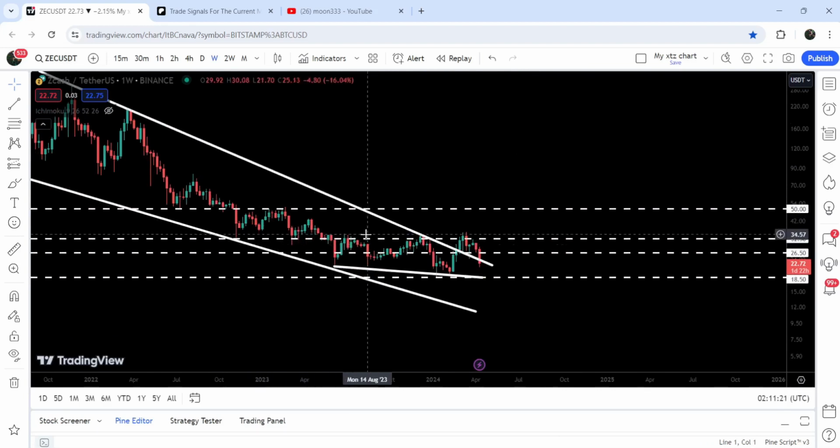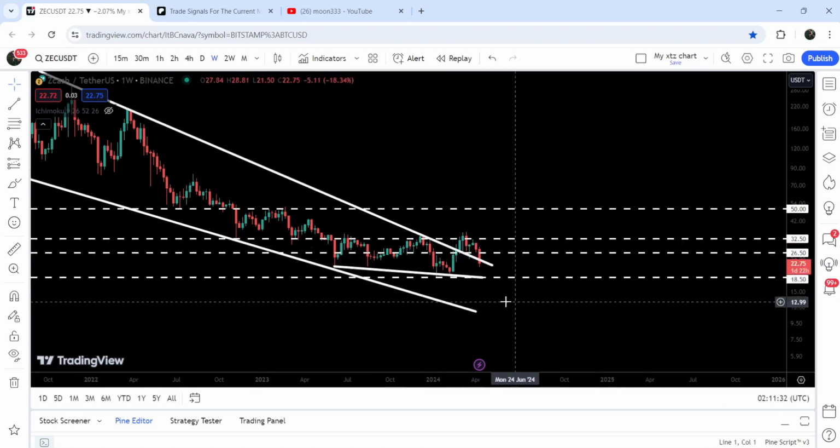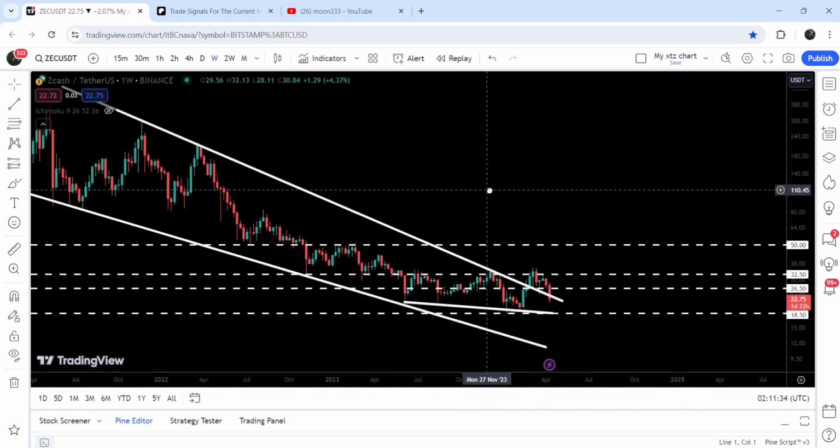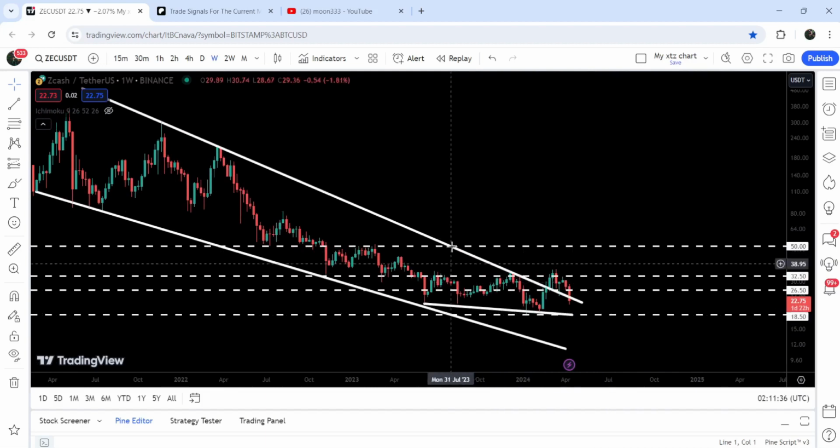And after the breakdown here, it had been breaking as a resistance, and here as a resistance, and recently the price line once again got rejected by this resistance of $32.50, and now it is retesting the previous resistance of the channel as a support. And in today's video, we will analyze this move.